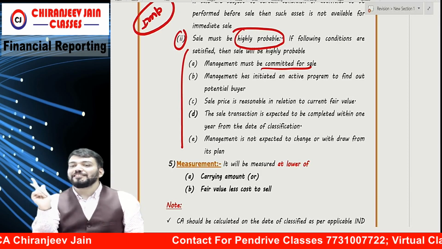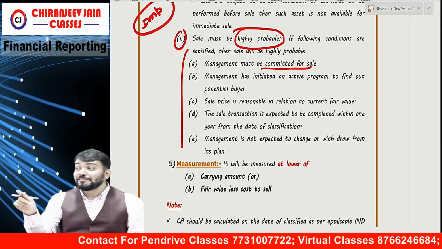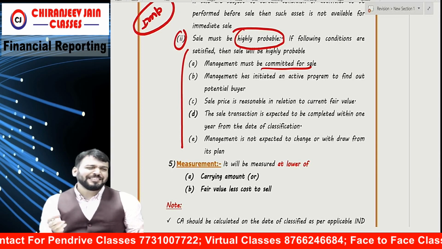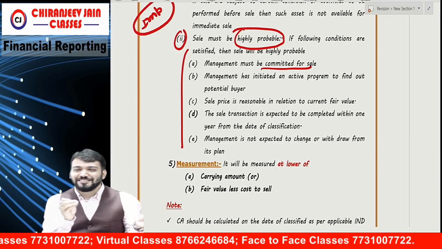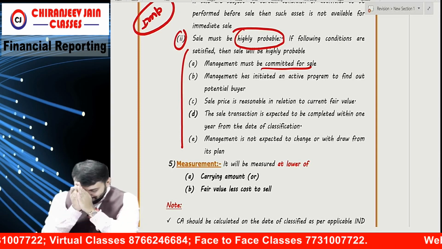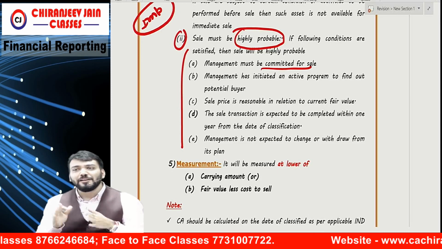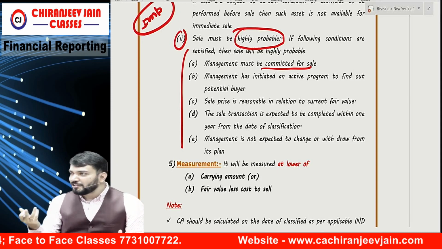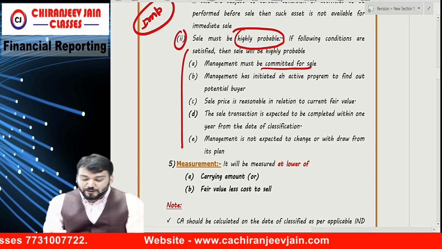CA will not give any service free of cost. I will charge, if my father permits, I will charge my father also. But chalo theek hai, emotional attachment is there. Understood? Correct. Some free seva is also required. I don't charge. Arey baba. Parents are sabse upar. But just try to. CA will not give any services free of cost. That's why we are chartered accountants. ठीक है. So management must be committed for sale.